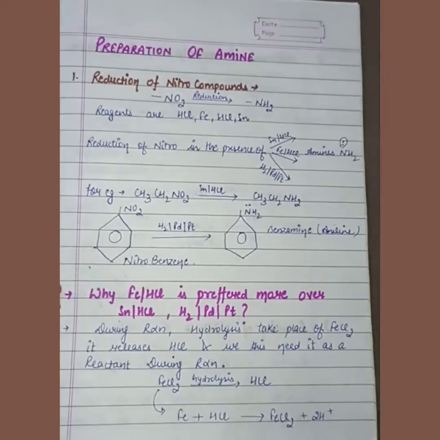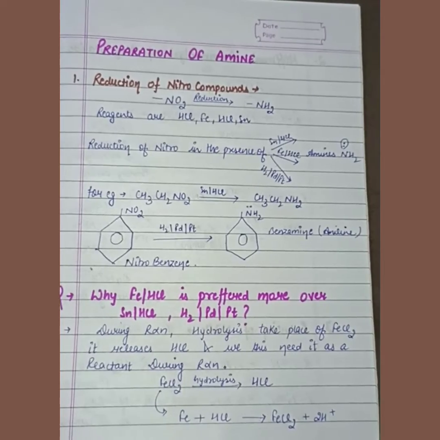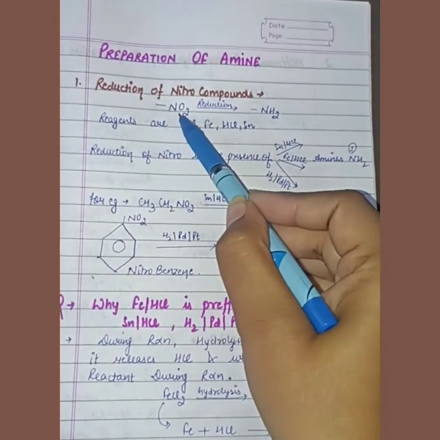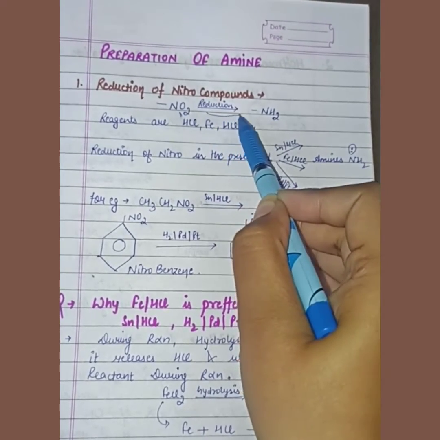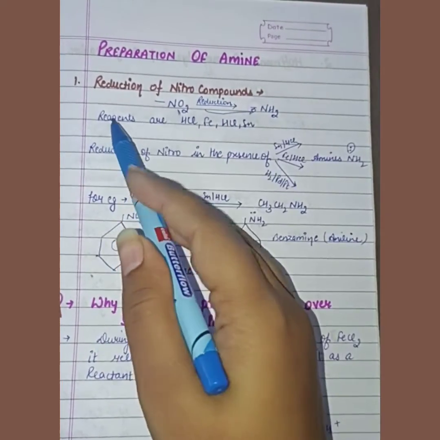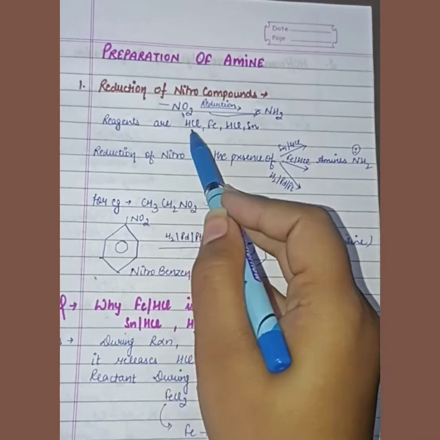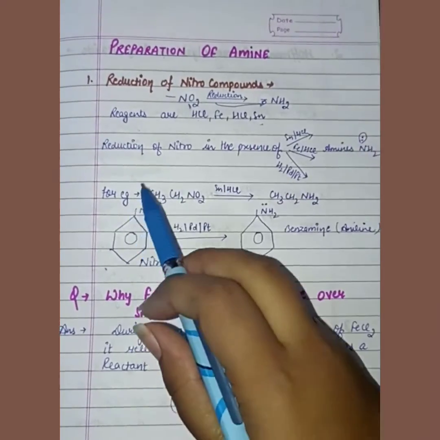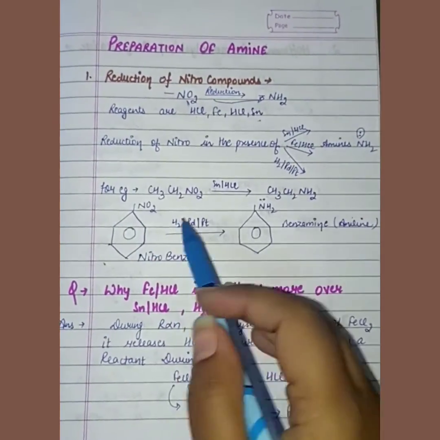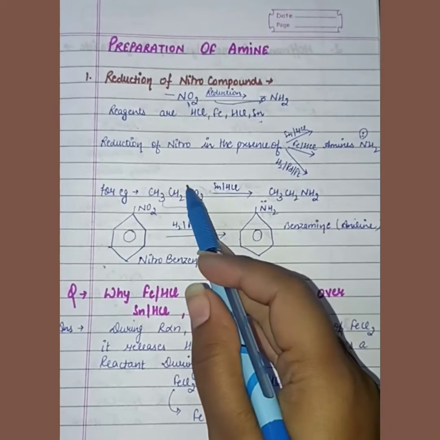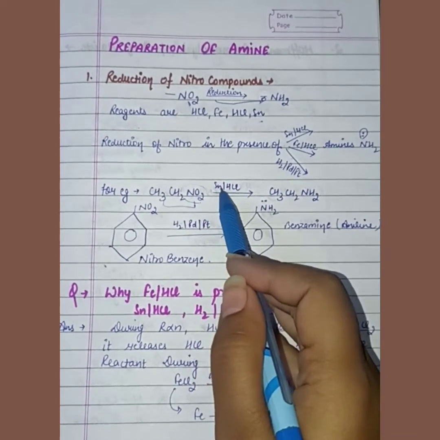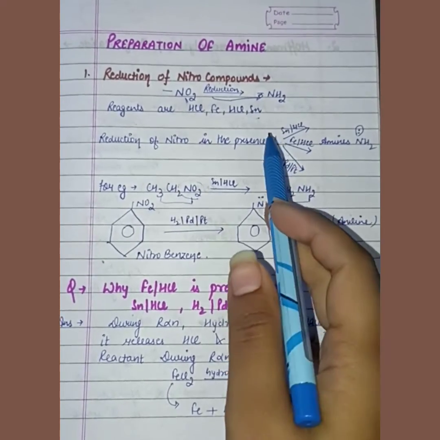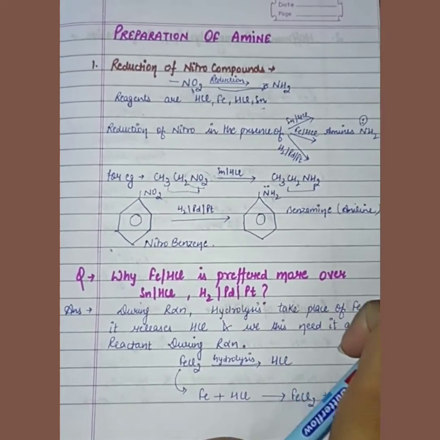Now we have to study the preparation of amines. First is reduction of nitro compounds. Any nitro compound, when we reduce it, will form the amine. The reagents are Fe and HCl, or tin and HCl. Suppose we take a compound with a nitro group; it reacts with tin and HCl and forms the amine, by reduction of nitro compounds.